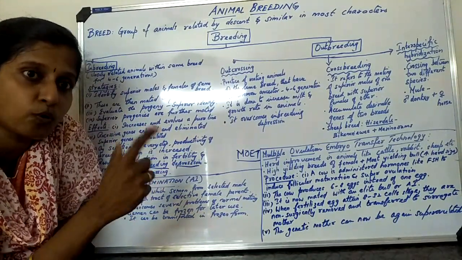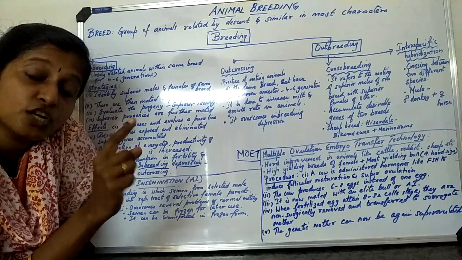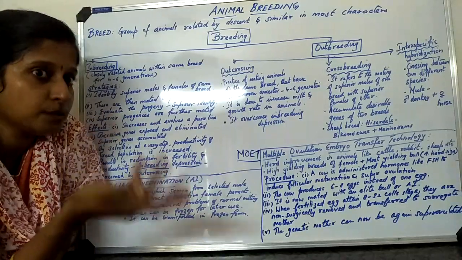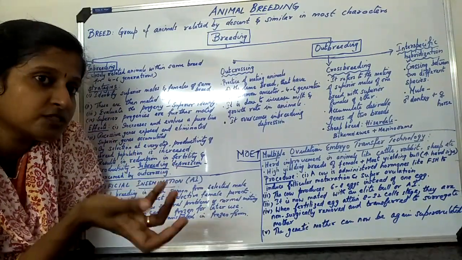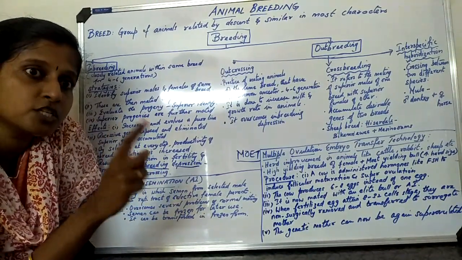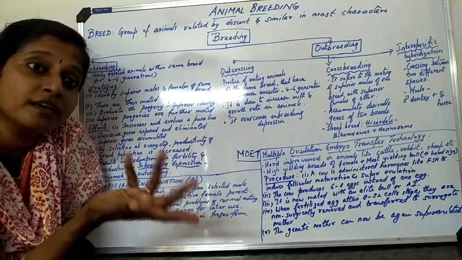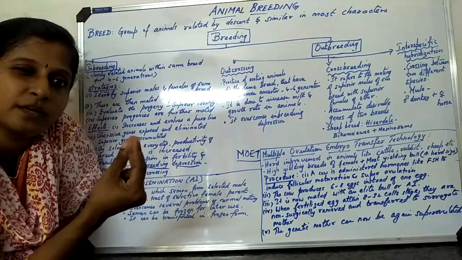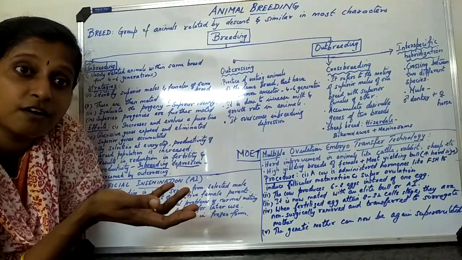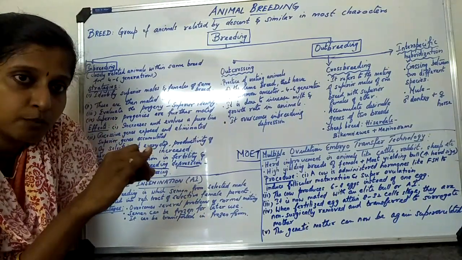But here it is super ovulation. What do you mean by super ovulation? When these hormones are injected into the female, instead of producing one egg, she will produce a number of eggs, like 5 to 6 eggs, okay. So what is the advantage? When 5 to 6 eggs are produced, and if the next step, artificial insemination, is carried out, the sperms will go and fuse with 5 to 6 eggs instead of 1. So the offspring produced will be 5 to 6, isn't it? In one process itself, I am getting 5 to 6 offspring which have good characteristics. So obviously it's good, isn't it? So a cow is administered a hormone like FSH.